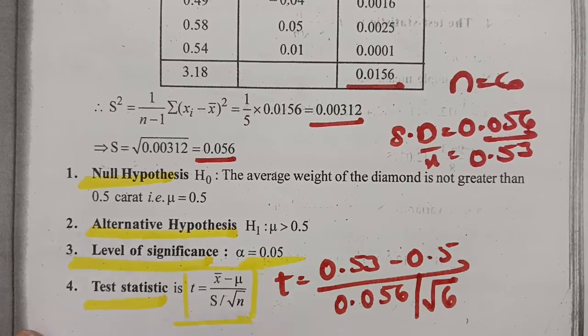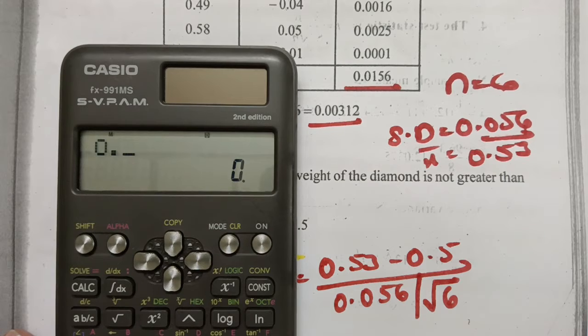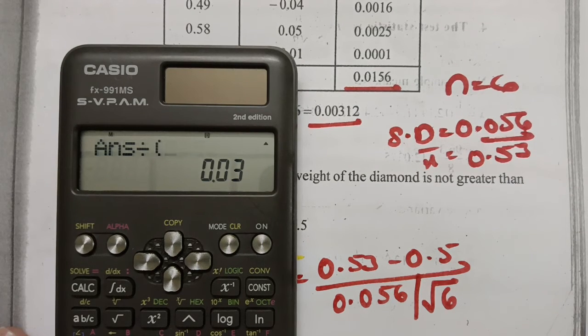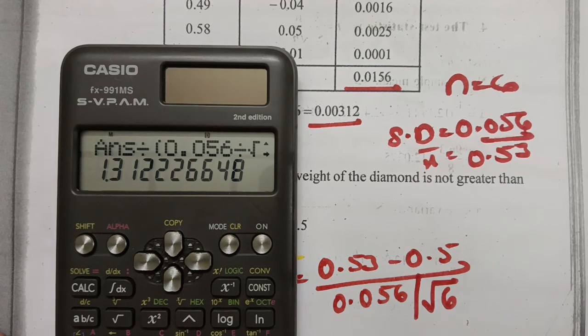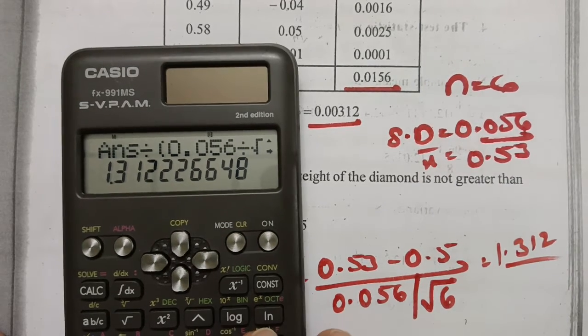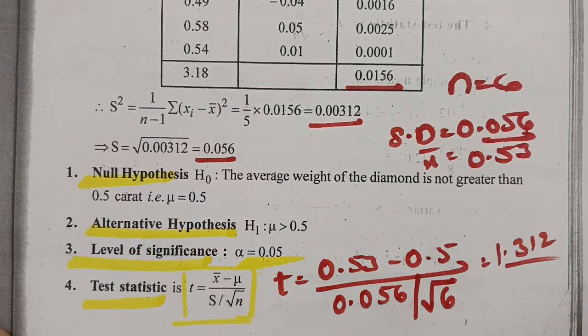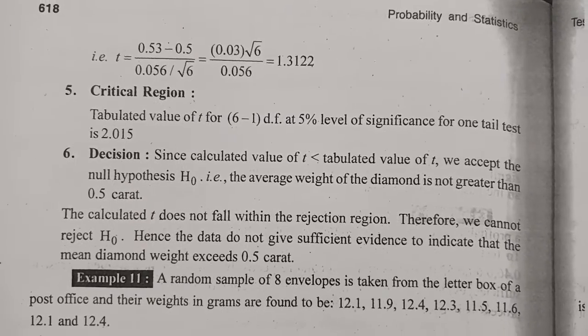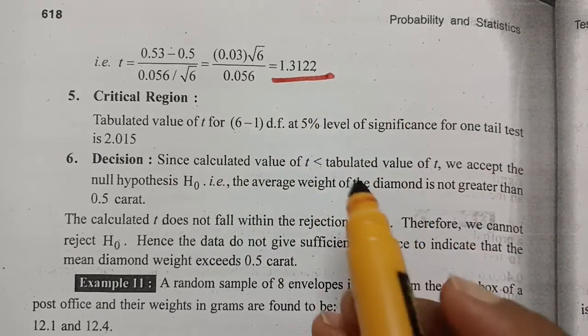If I calculate this, the value is 1.3122.